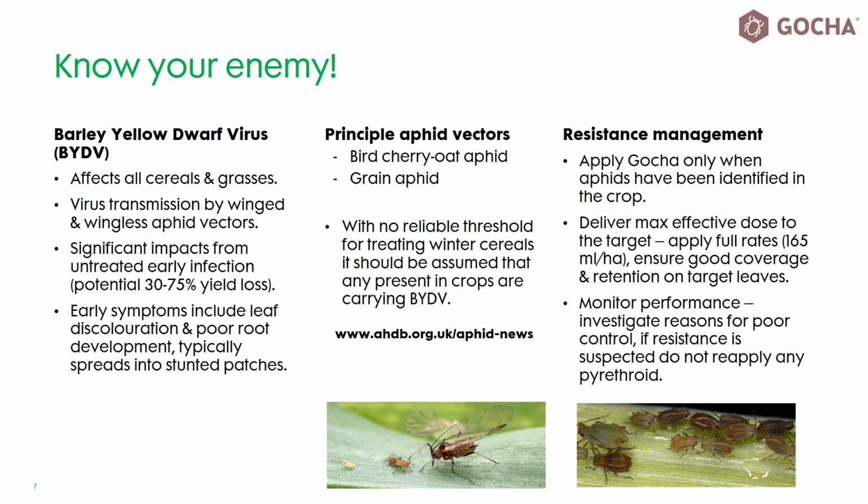There is no excuse for anything below full rate, which for Gotcha is 165 millilitres per hectare, with a maximum of 2 applications per crop. Monitoring performance is difficult without walking crops regularly in the days immediately following application, but there are not really any shortcuts. However, if you feel that an application has gone on well but seriously underperformed, then please don't make any further applications of pyrethroid chemistry to the crop. Select instead a product with a different mode of action.